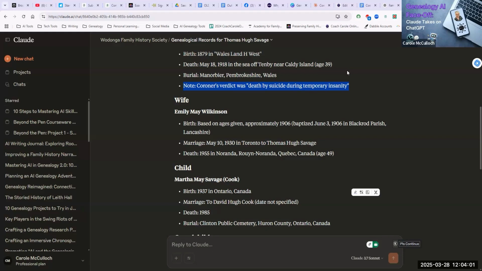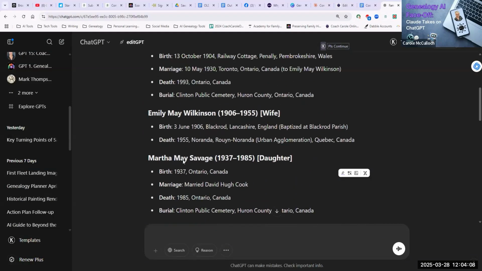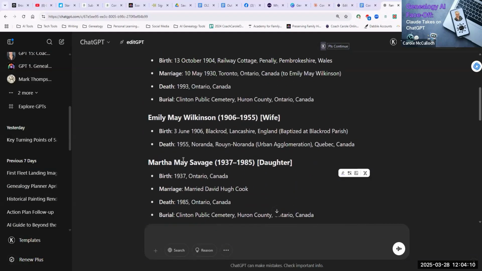And let's go back to Chat and see what it said about Emily's birth. It doesn't specify here. It says 3rd of June 1906, but that wasn't the birth date. That was the baptism date. It does say that at the end, baptised at Blackrock.